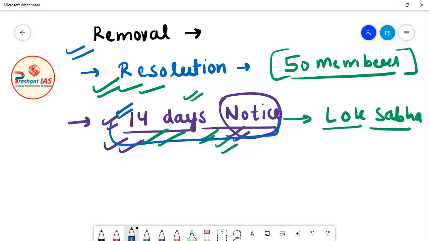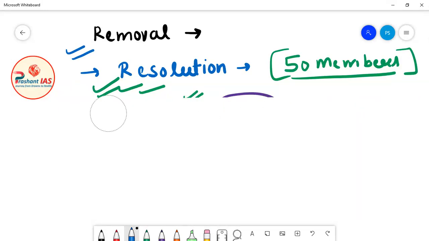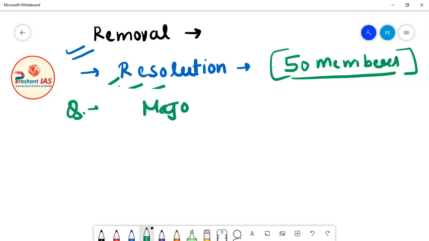Definitely the voting will take place, to see how many members support removing the speaker and how many oppose the removal of the speaker. So now we have a very basic question: what majority is needed for the removal of speaker and deputy speaker?